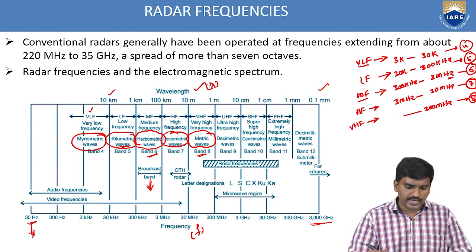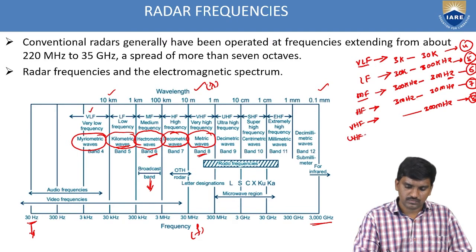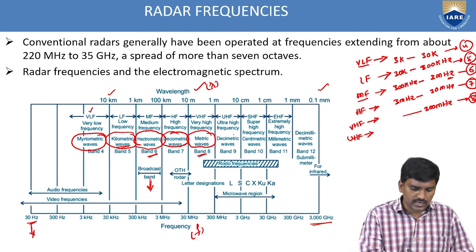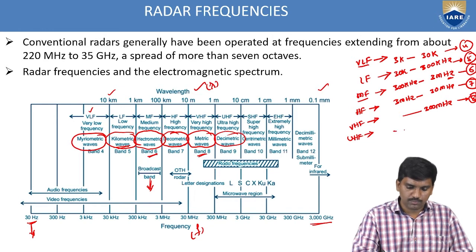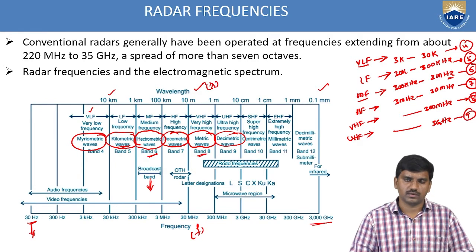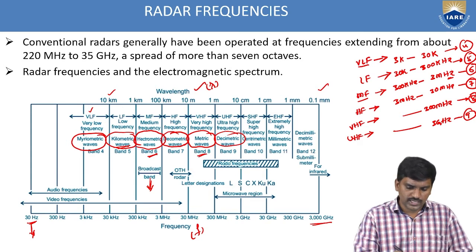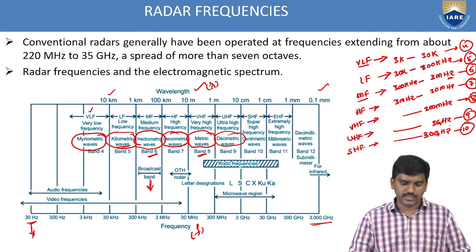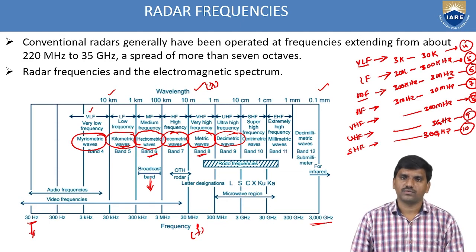The next band, UHF, the ultra high frequency band, having decimetric waves up to 3 gigahertz. So it is band 9. The next one, super high frequency band, centimetric waves up to 30 gigahertz. This is band 10 of radar.